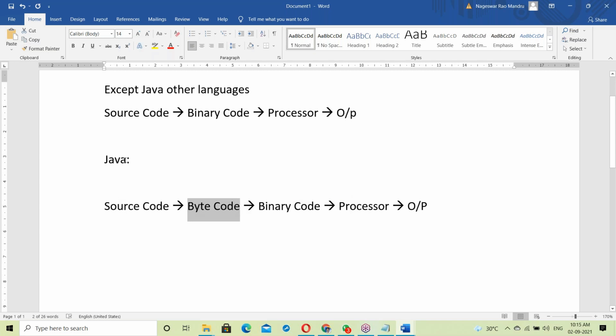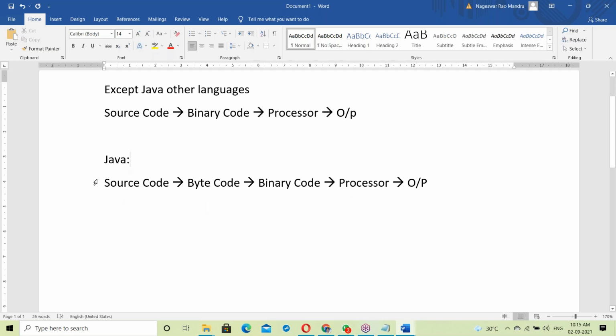So in case of Java, what happens here? First source code converts into byte code, then to binary codes. The binary code is given to the processor, generating output. First, source code to byte code. This step is by the compiler.